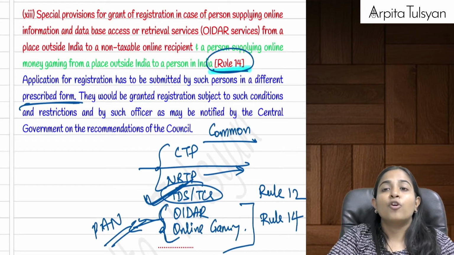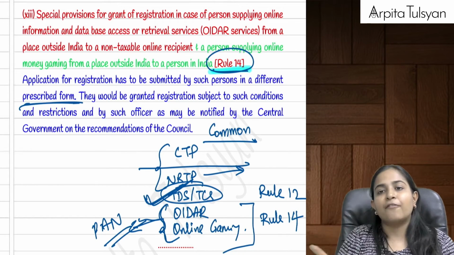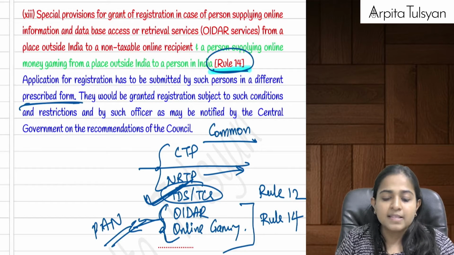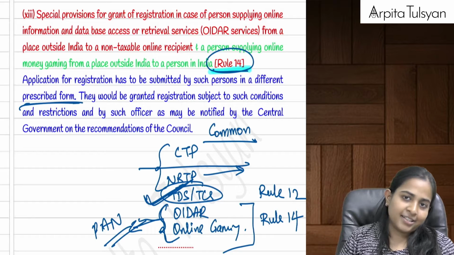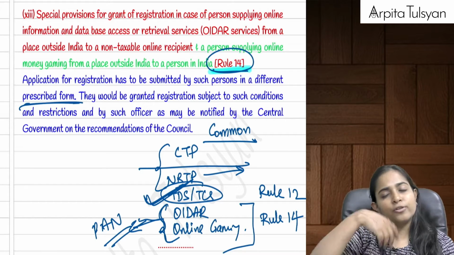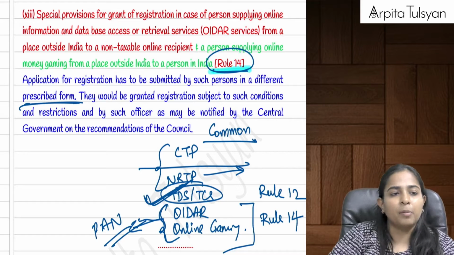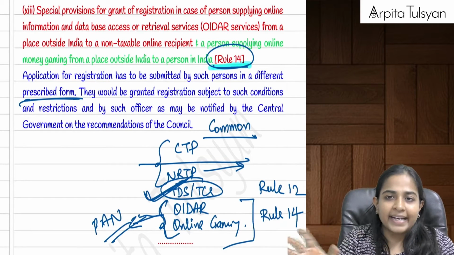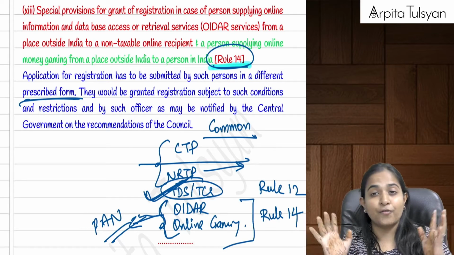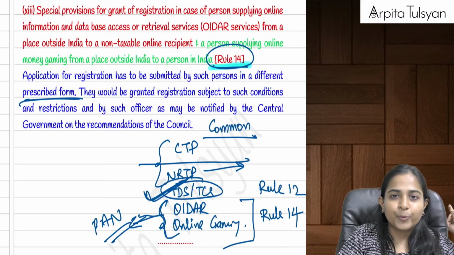Similarly, we had studied for OIDAR and online money gaming. These persons are from outside India. They are providing some services here in India. So for them, again, it is not going to be a PAN-based registration because they do not have a PAN. So a separate format will be prescribed, and for them separate terms, conditions, rules and regulations will be prescribed for the purpose of registration.